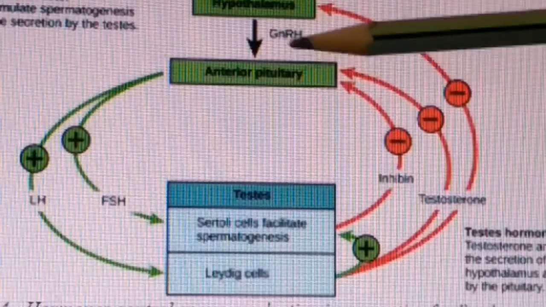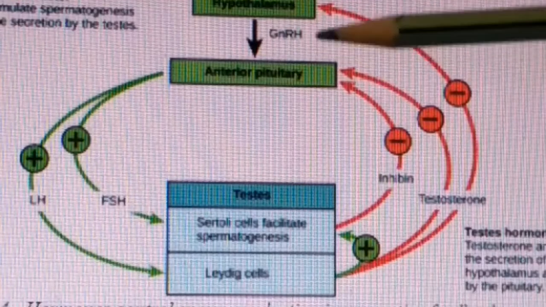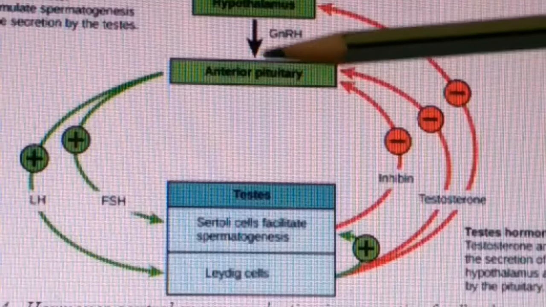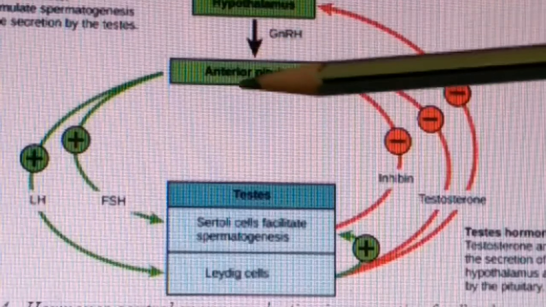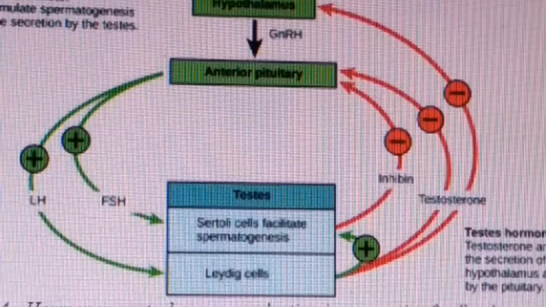From the hypothalamus, GnRH, meaning gonadotropin releasing hormone, stimulates the anterior pituitary. Then the anterior pituitary secretes LH hormone and FSH hormone.